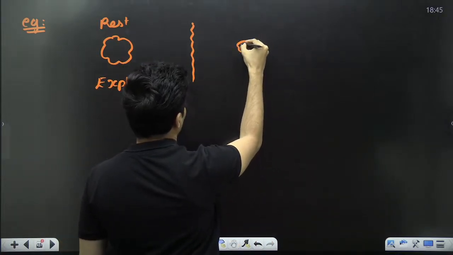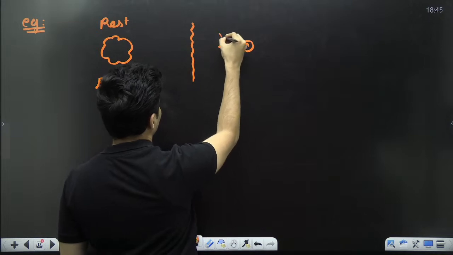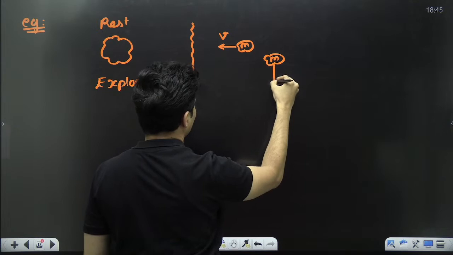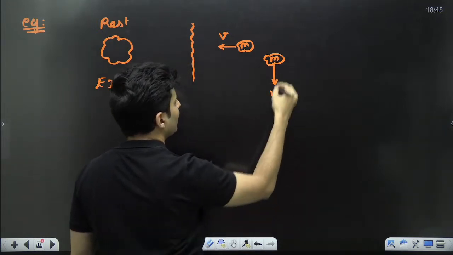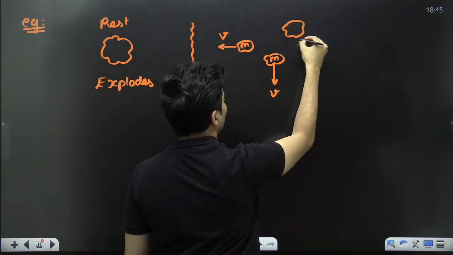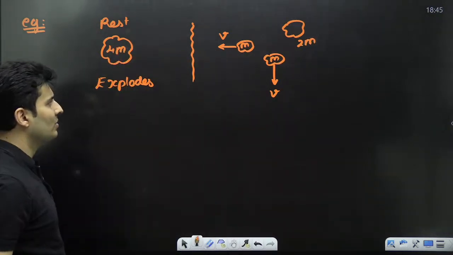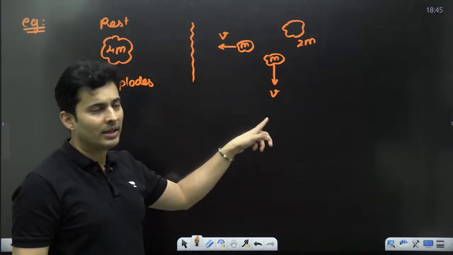One mass m goes like this with some speed. Another mass, same m, goes here with a speed of v. The remaining mass is 2m, so the total mass was 4m.